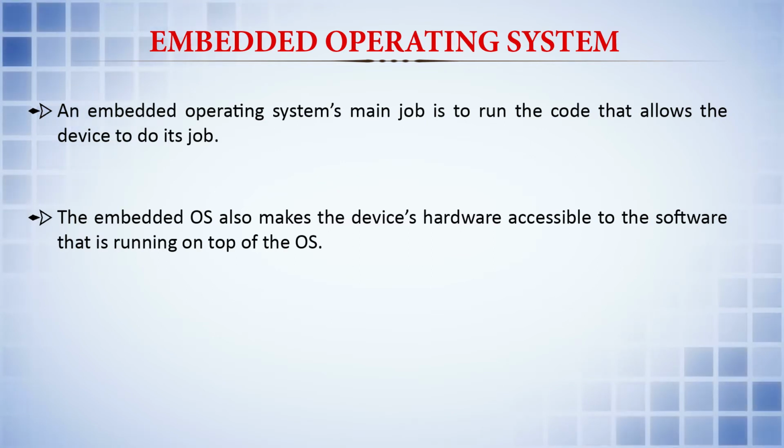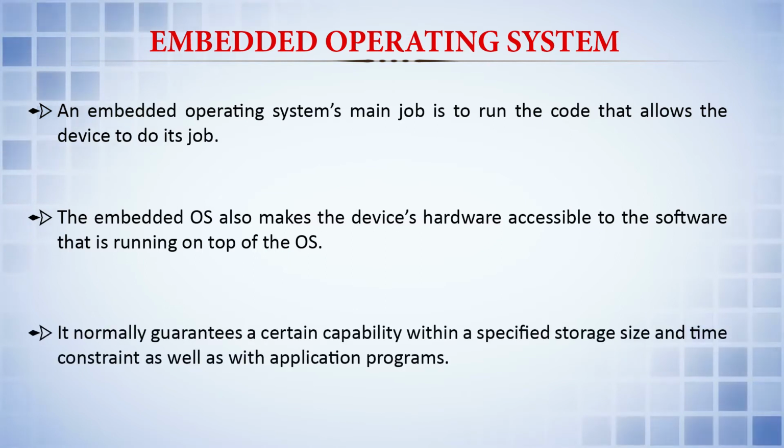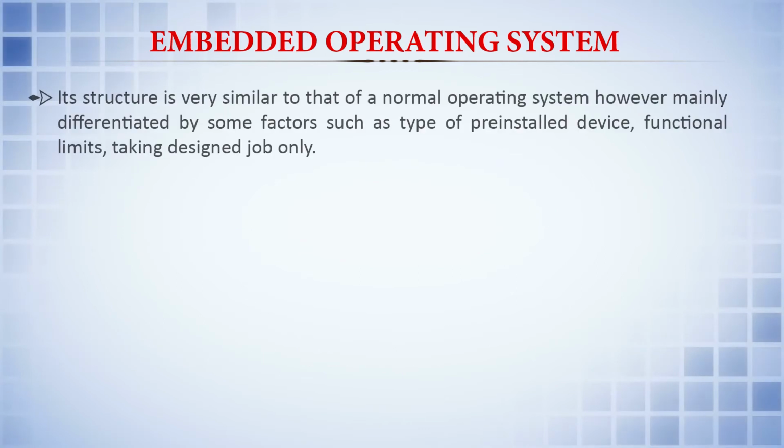In the case of embedded operating systems, some of the functions always exist. However, that depends upon the system that it is working with. It normally guarantees a certain capability within a specified storage size and time constraint, as well as with the application programs. Its structure is very similar to that of a normal operating system like Windows based or Linux based operating systems.